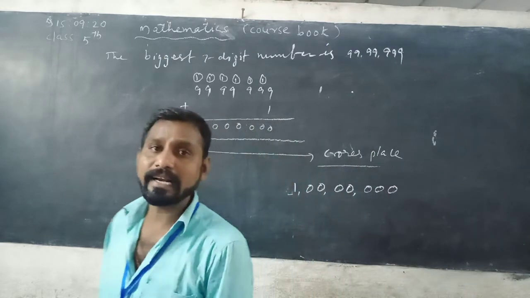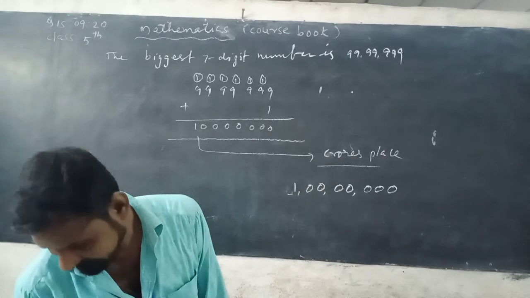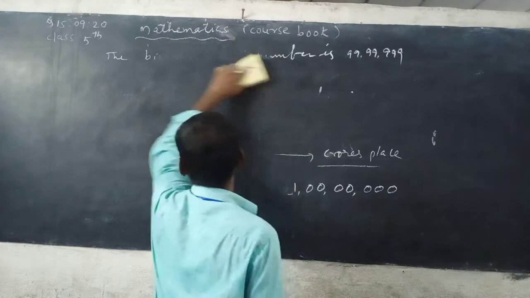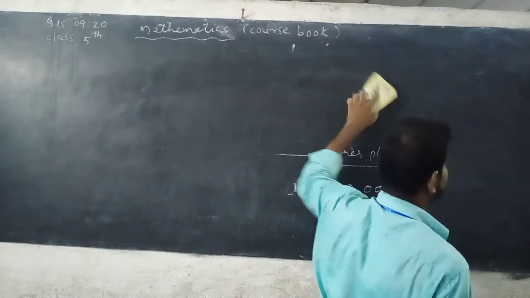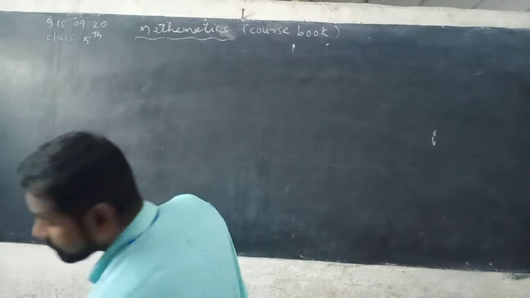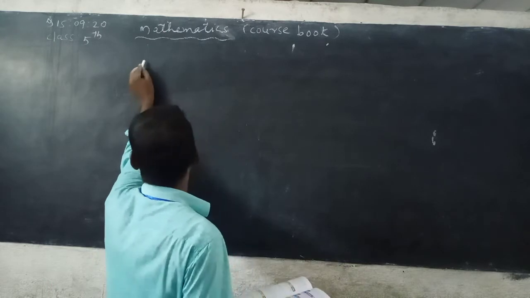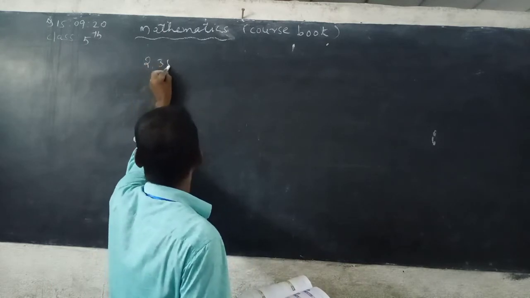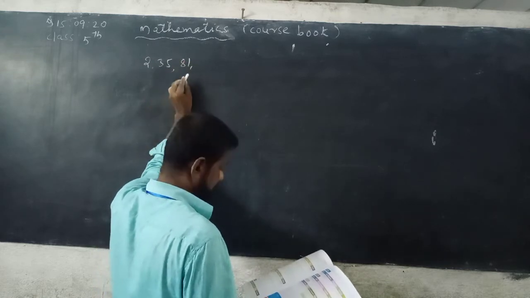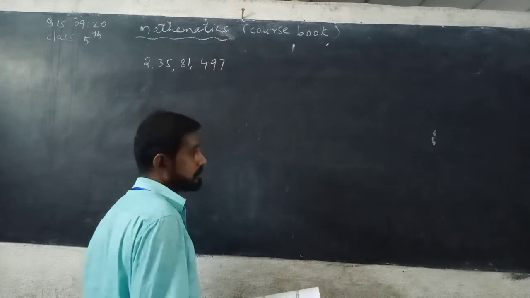Then the place value chart of an 8-digit number. See here, how can you read it?